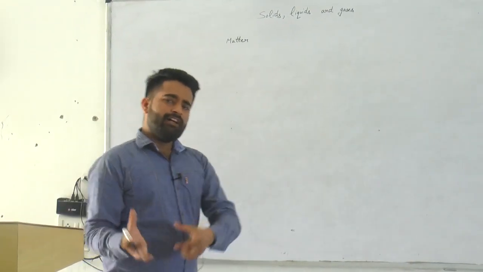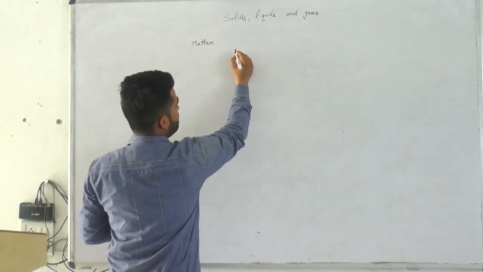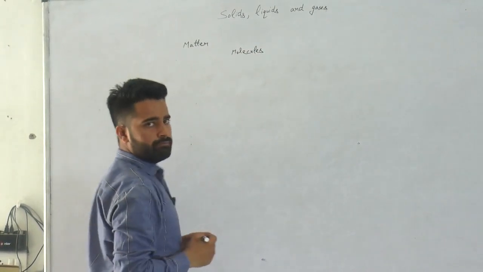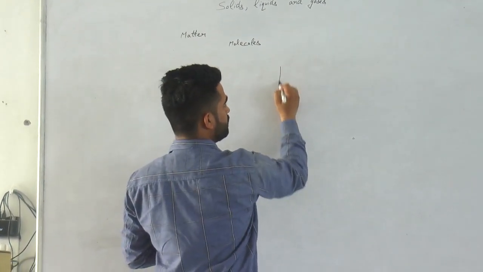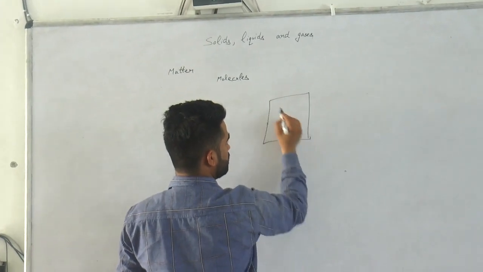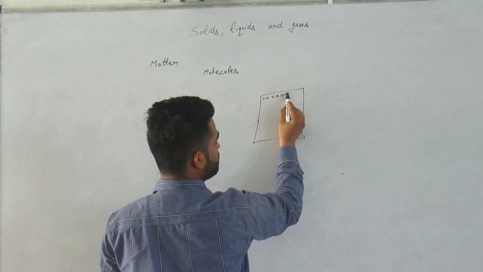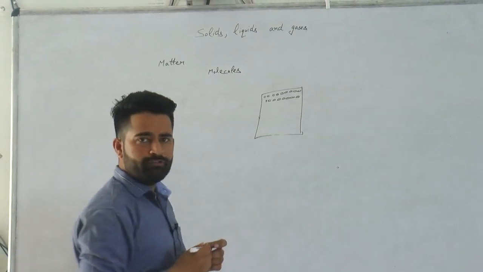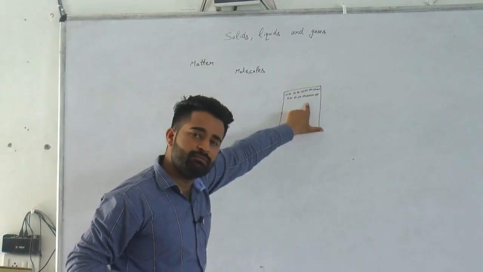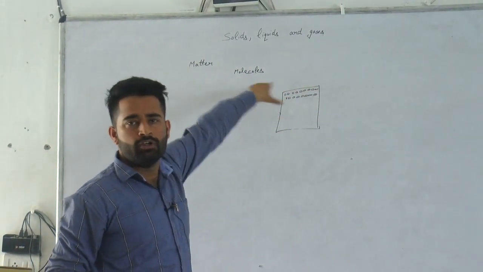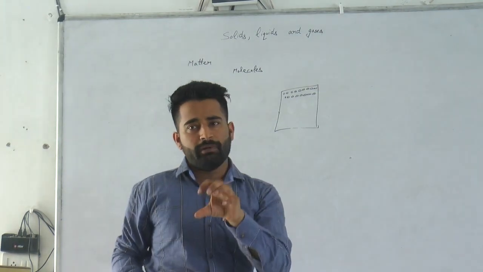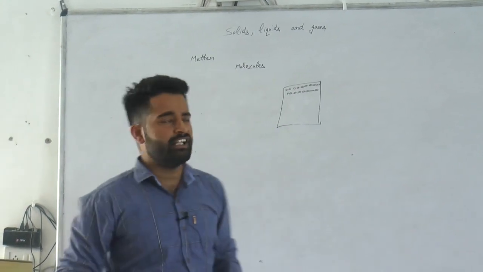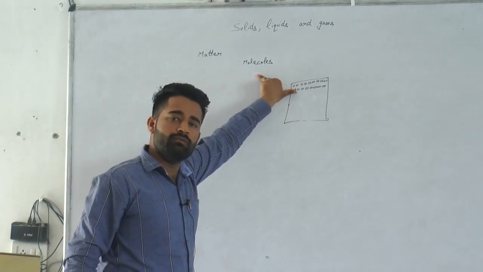Now, what is matter made up of? Matter is made up of molecules. For example, this is a notebook. There are very small particles of which this notebook is made up. Those small particles are called molecules. Or we can say simply that the small particles of which matter is made up are called molecules.